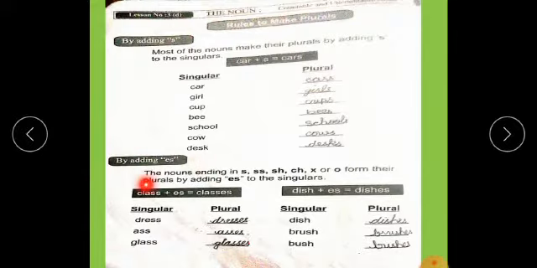By adding es. Learn it. I repeat again that nouns that end with the letters s, double s, sh, ch, x or o form their plurals by adding es to the singulars. We add the letters es to make our plural form. Dress, dresses; ass, asses; glass, glasses; dish, dishes; brush, brushes; bush, bushes.